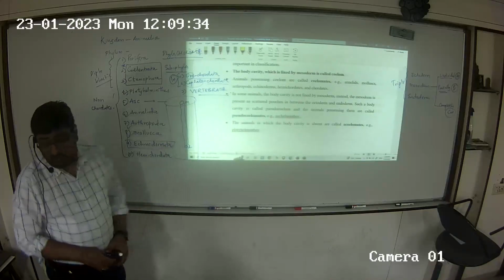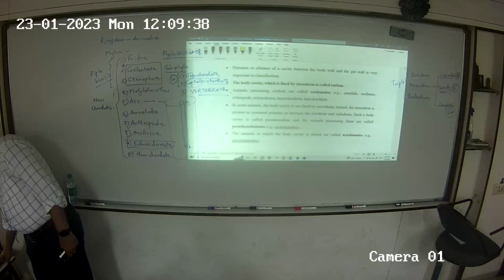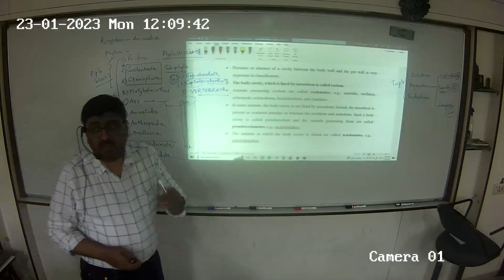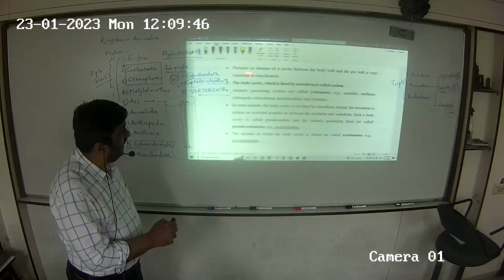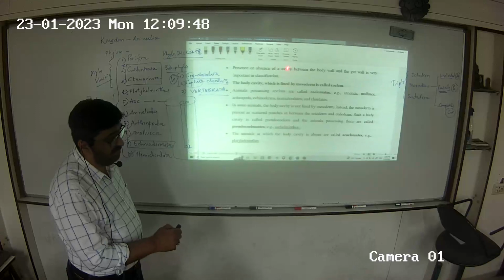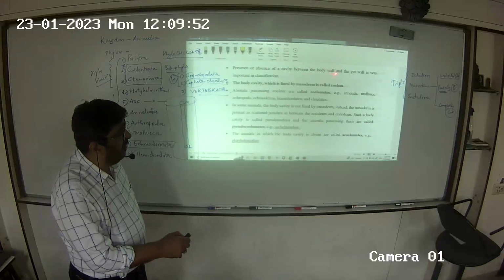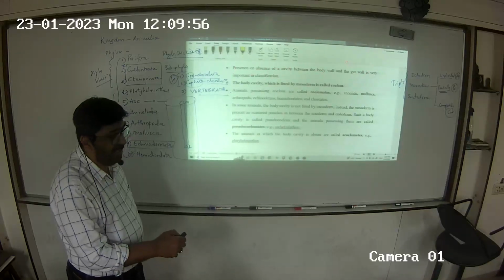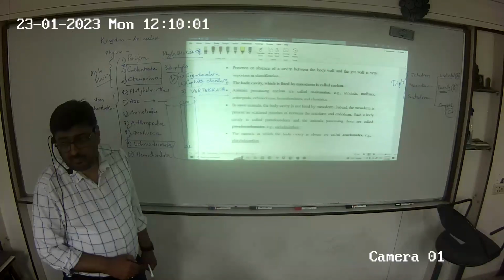Now if you have a close look, there are two ways in which the NCERT has talked about coelom. Please, important. Presence or absence of a cavity. Coelom is defined as a cavity between the body wall and the gut wall.